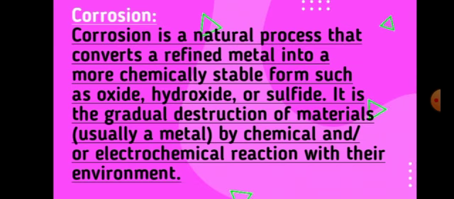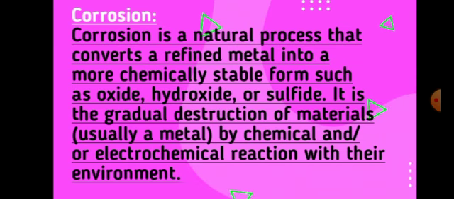So let me now read the definition of corrosion so that you can understand it better. Corrosion is a natural process that converts a refined metal into a more chemically stable form such as oxide, hydroxide or sulfide. It is the gradual destruction of materials, usually a metal, by chemical or electrochemical reaction with their environment. So this is basically what corrosion is all about.